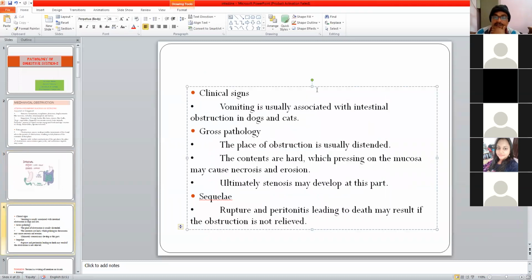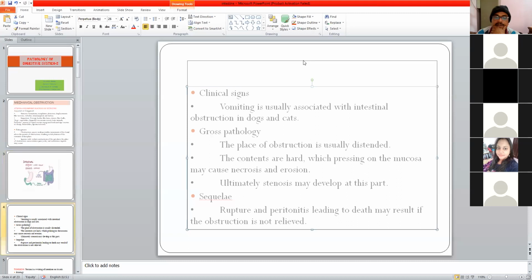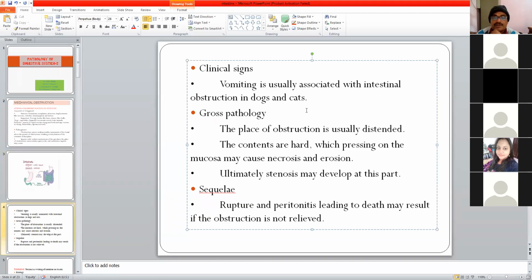So in that case, very natural, if there is severe obstruction, vomiting will be seen. Very common finding. The animal will show vomiting, and at the place of obstruction, it will be distended. The contents, due to dehydration, will become hard, and this hard content will put pressure on the mucous membrane, leading to erosion, ulcers, necrosis, and finally fibrosis, causing hardening that is called as stenosis.